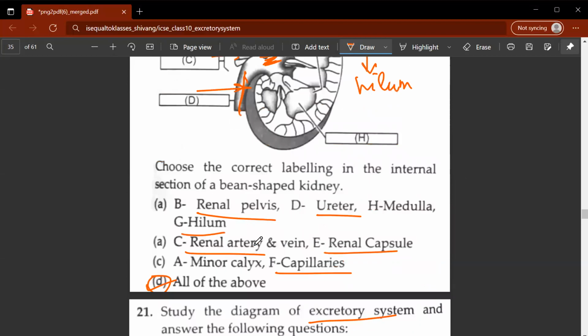Now H, where is H pointing to? H is pointing towards the medulla. So these regions as you can see on the screen, these are known as the medulla, the conical pyramids of the medulla. Okay, so let's move on.